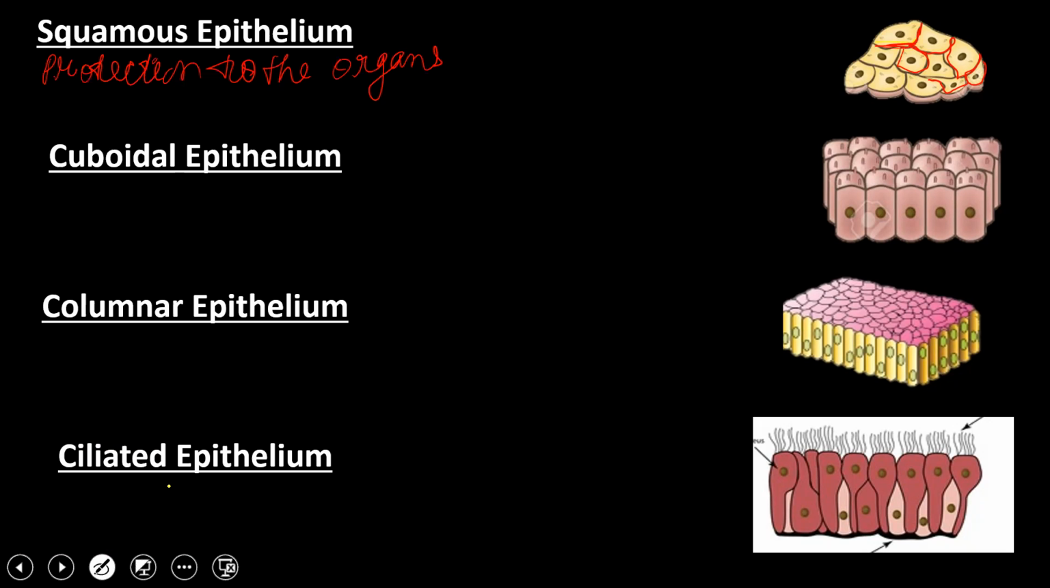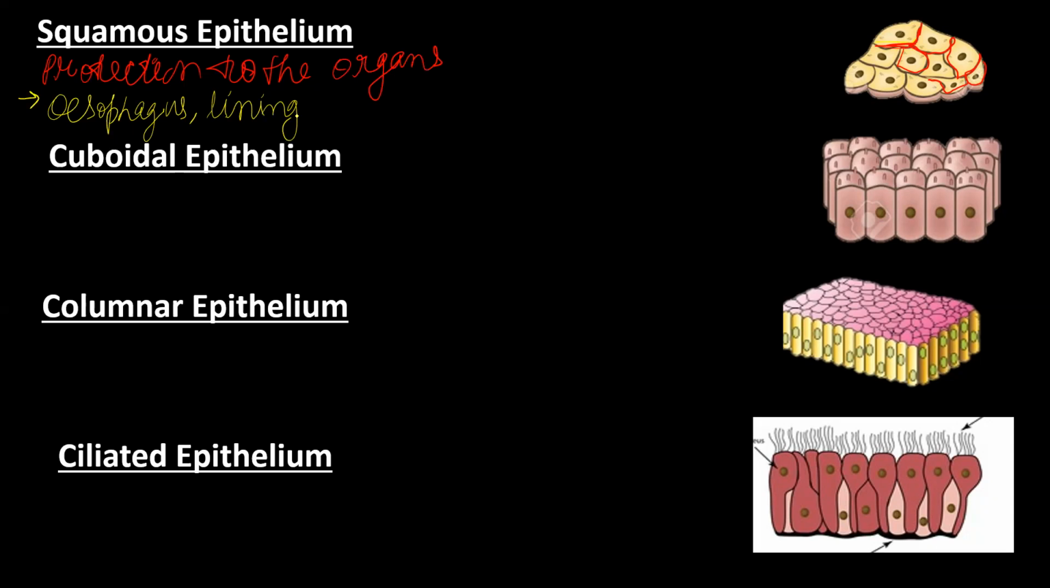Then, where these squamous epithelial tissues are present is very important to know. You have to learn in which part of your body these particular tissues are located. The squamous epithelial tissue is present in the esophagus, also known as the food pipe. Then the lining of your mouth, even the cheek cells you see in the practical, which are squamous in shape, and even the skin is made up of squamous epithelium.